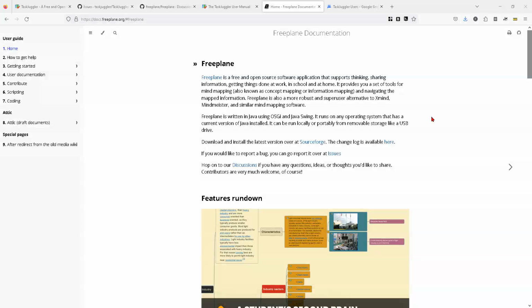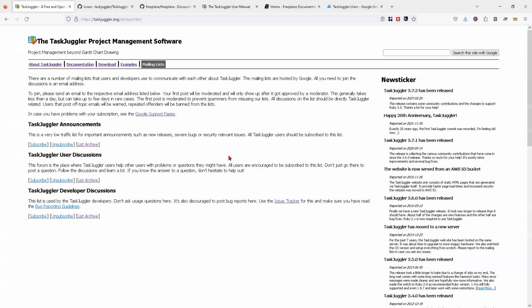Hello, me and my team, we are looking for a new project management software. We are coming from FreePlane, which is a mind mapping software which can be used for project management. Anyway, FreePlane is able to export mind maps into a format that Task Juggler understands, and that's how we found out about Task Juggler. And after reading through the documentation, we can only say it looks fantastic, but we're hesitant to even try Task Juggler because the project seems abandoned.